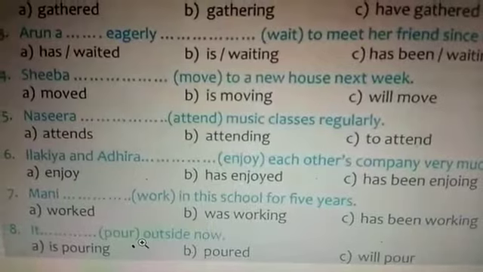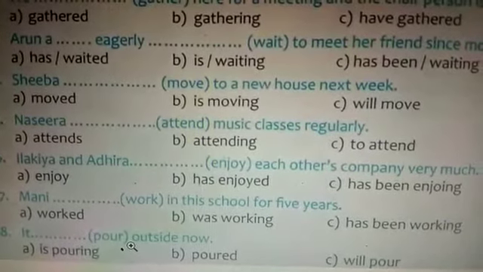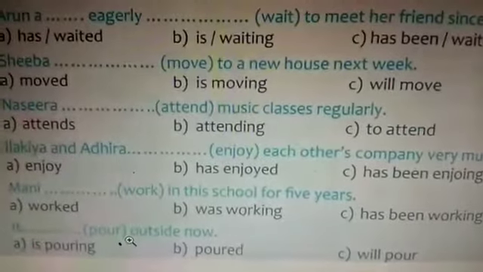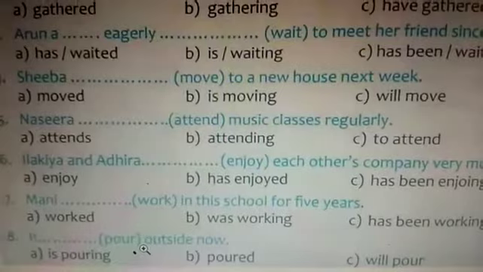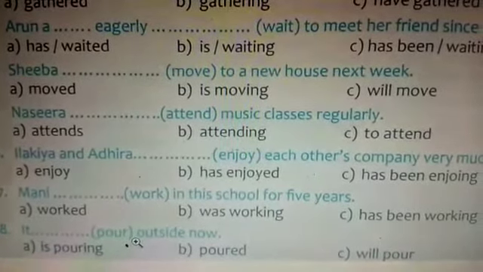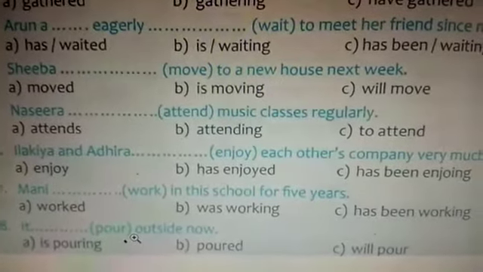Seventh one you see, Mani has been working in this school for 5 years. So option C. Coming to eighth one, it is pouring outside now. So option A. It is pouring. Now, at present, all of these mean it is continuous tense.